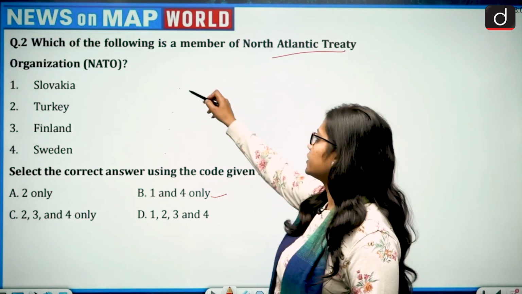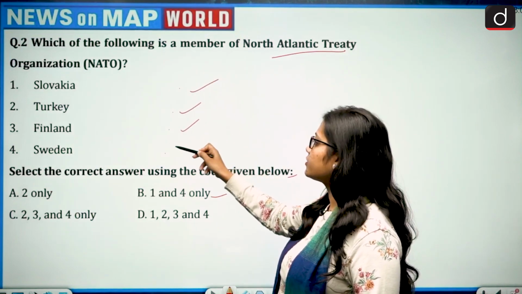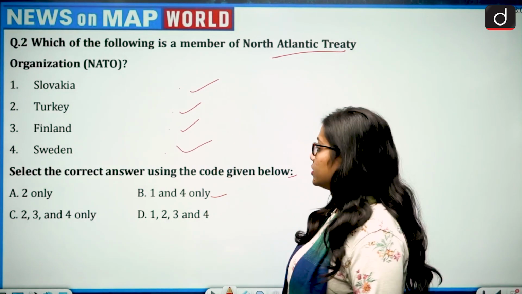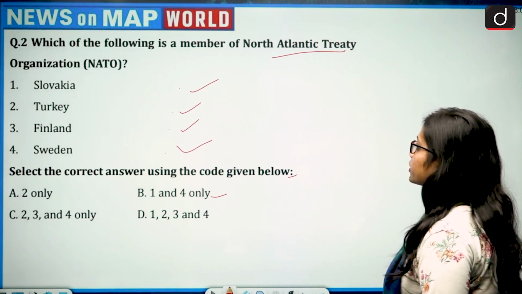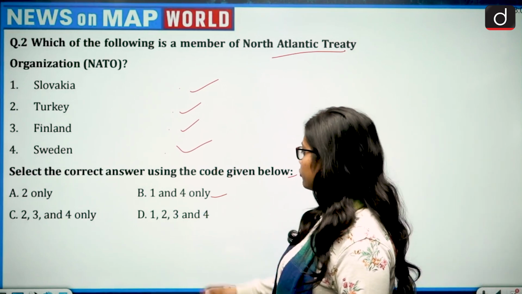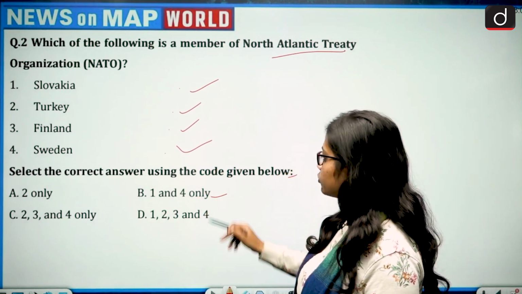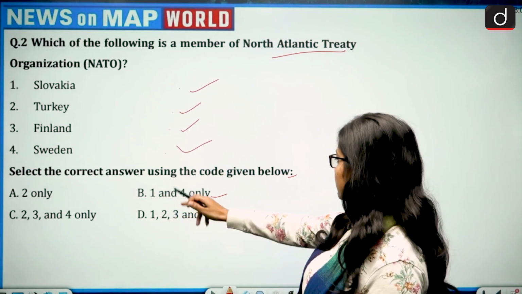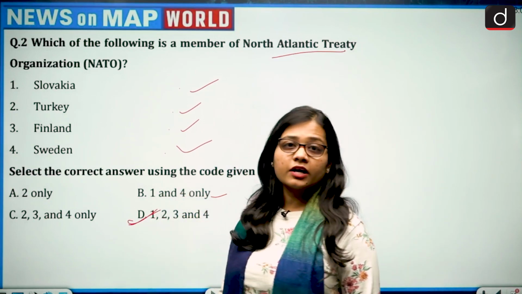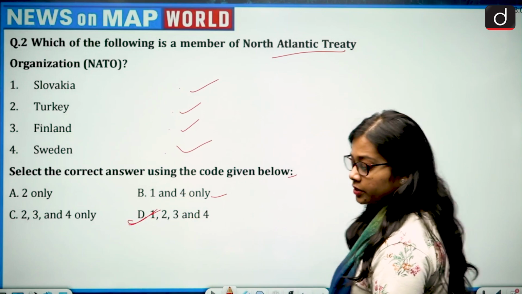So Slovakia, yes, Turkey, yes, Finland, yes, and Sweden, yes. Select the correct answer using the code given below. So that is 1, 2, 3 and 4. So which code talks about 1, 2, 3 and 4? That is option D. So the correct answer of question 2 becomes option D.